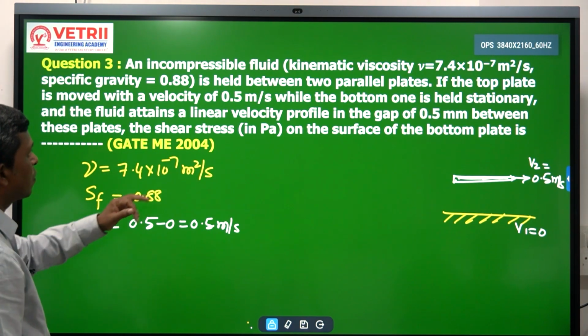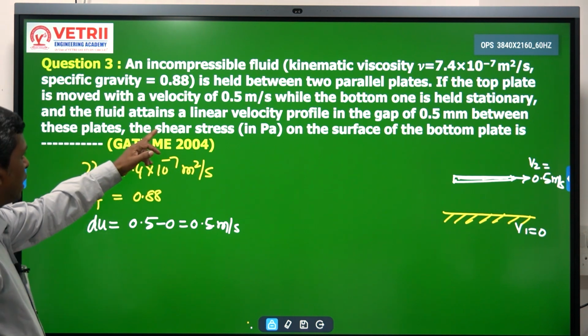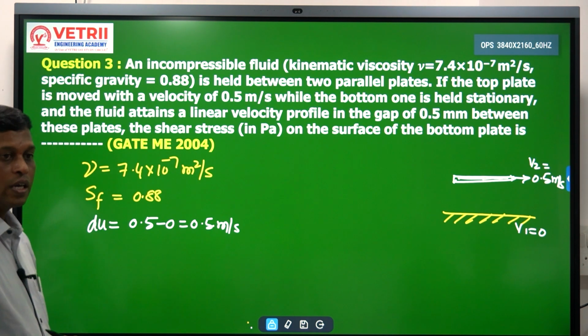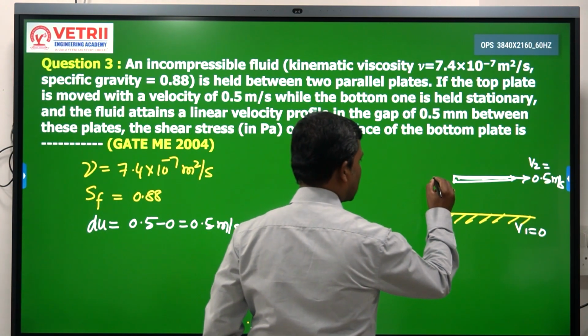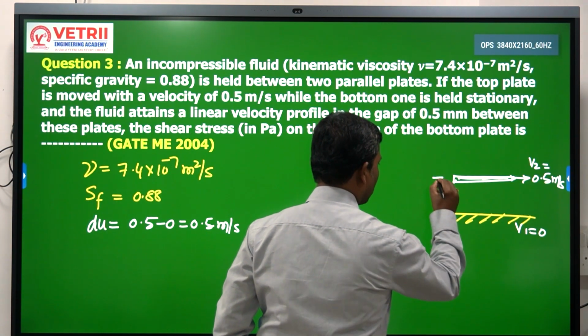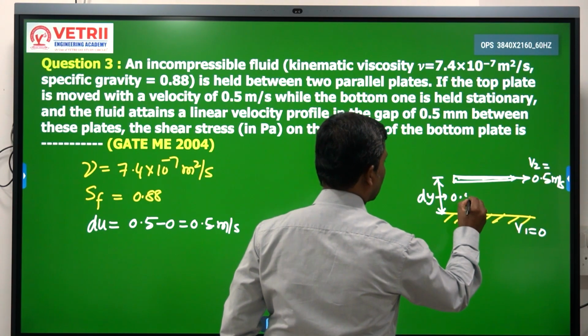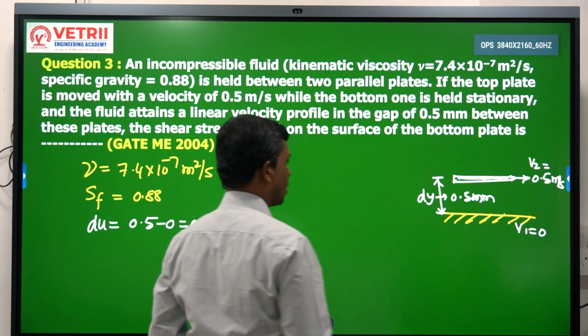Next, the fluid attains a linear velocity profile in the gap of 0.5 mm. That is the distance between these two plates, which is nothing but our dy. How much? 0.5 mm.